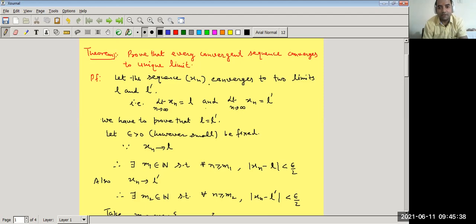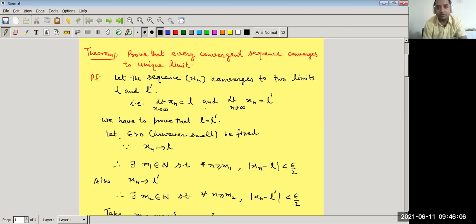Let the sequence xn converge to two limits l and l dash. We assume that the sequence converges to two limit points l and l dash. It means that limit n goes to infinity xn equals l, and limit n goes to infinity xn equals l dash. We have to prove that l and l dash are both equal.